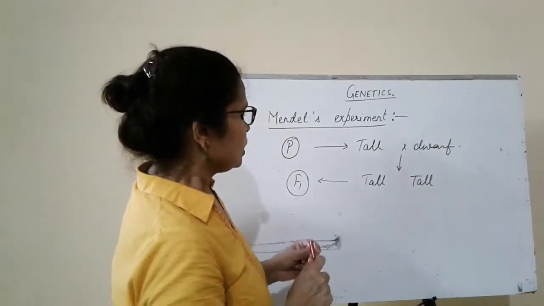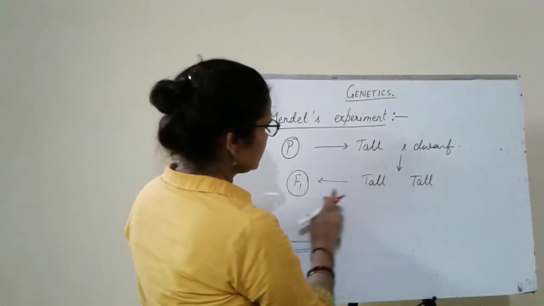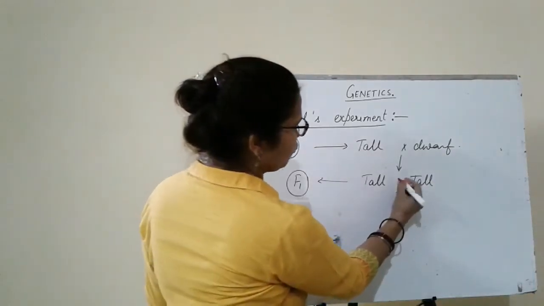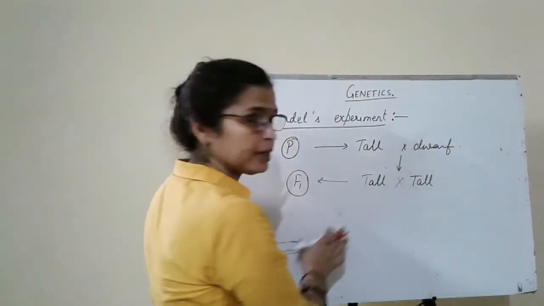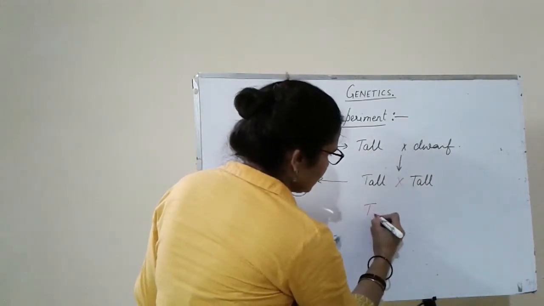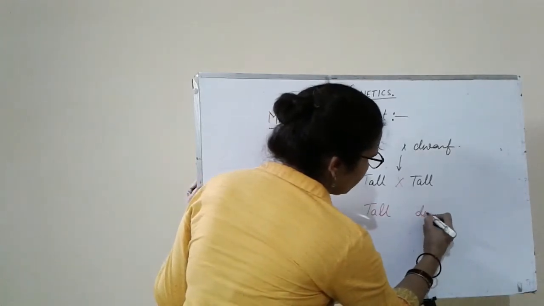Then Mendel crossed these F1 plants. He self-pollinated these F1 plants to obtain the F2 generation. In the F2 generation, the second filial generation, he observed both tall and dwarf plants.